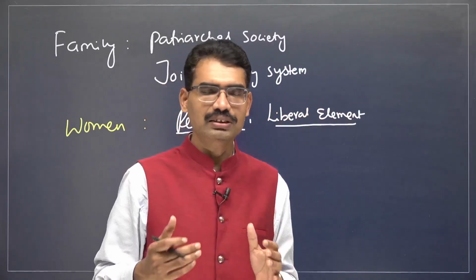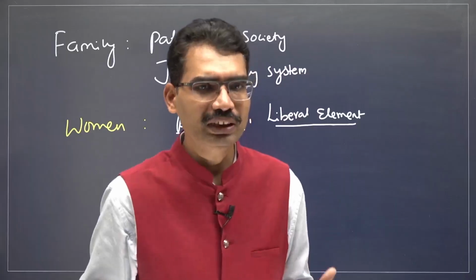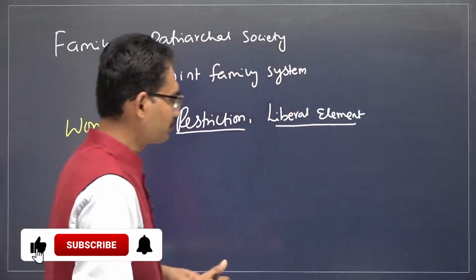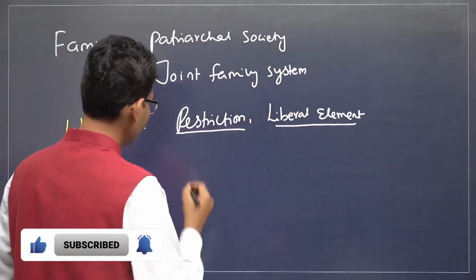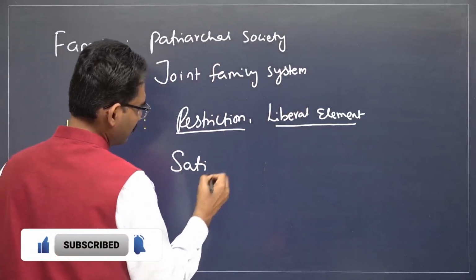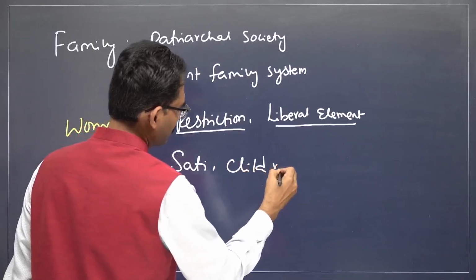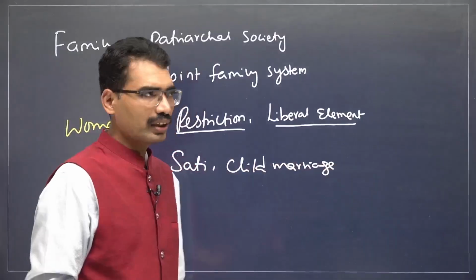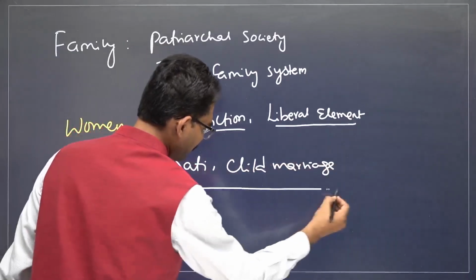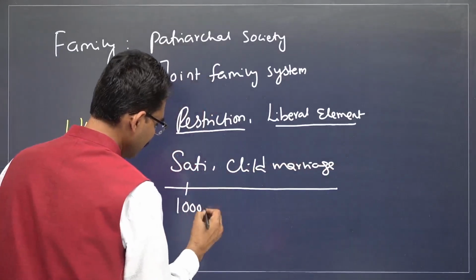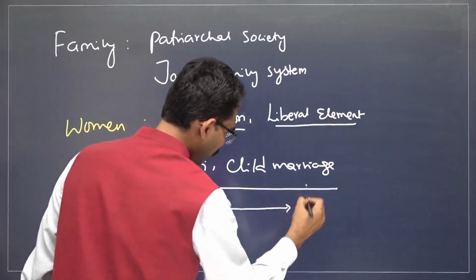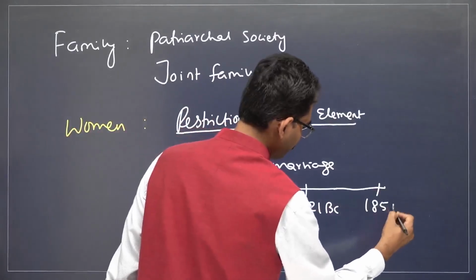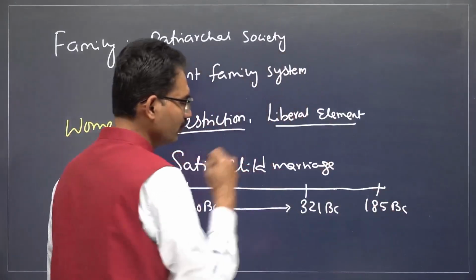In urban areas also, wherever conservative elements are strong, you are going to see more restrictions like the sati practice, child marriage, because since the later Vedic time period onwards it was going on. Later Vedic means what? 1000 BC onwards, this is going on. Now we are in 321 BC to 185 BC. So those characteristics are continuing now also.